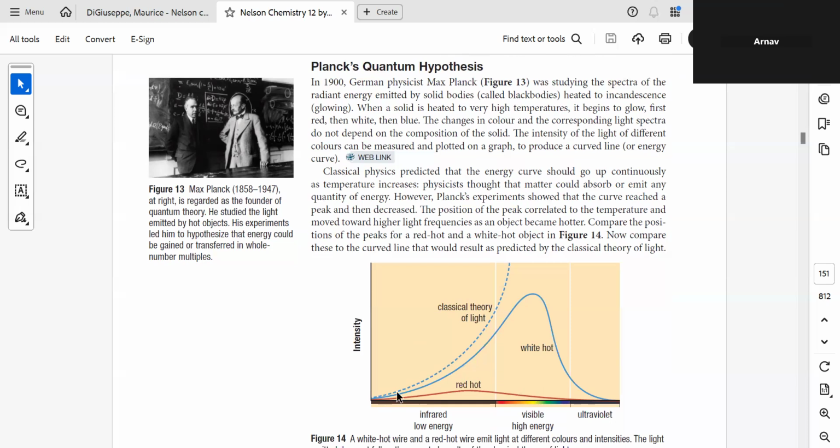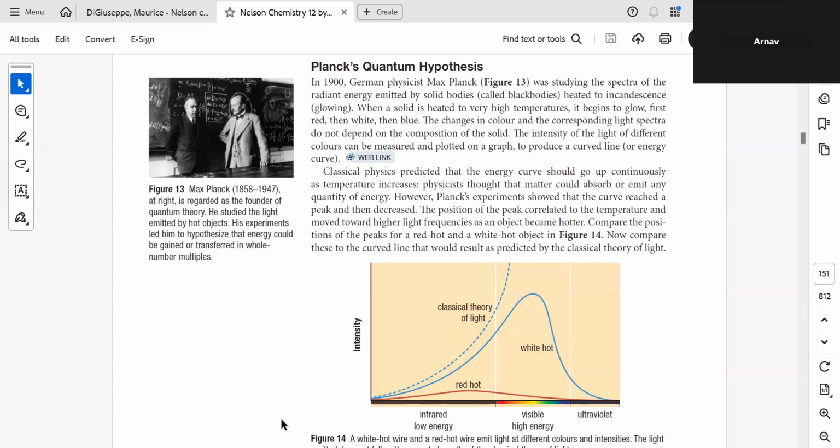So if it was classical physics, then if you keep on heating, the intensity should go on increasing exponentially. But what he observed is that it reaches a peak and then it dips. It reaches a peak and then the intensity keeps on fading away.